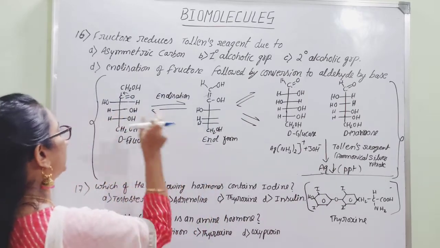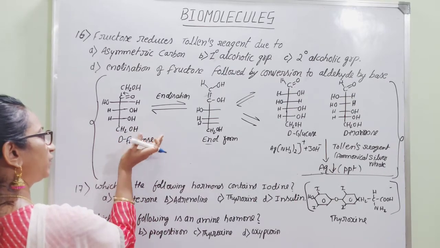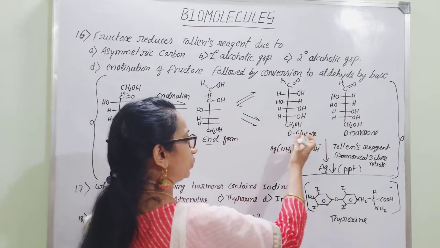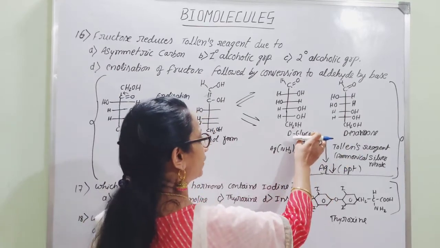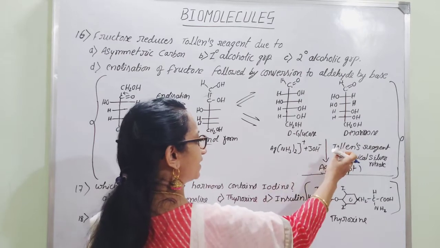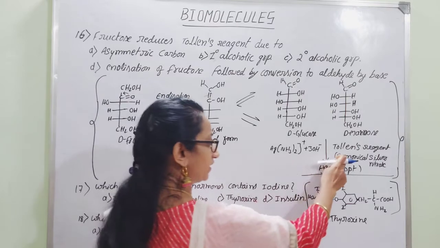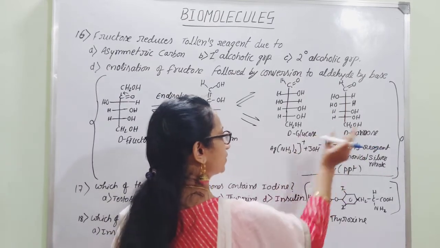Because of the alkali medium, a certain quantity of fructose undergoes enolization to give glucose and mannose, which participate in this reaction. Here fructose is not reducing Tollens reagent directly; it is glucose and mannose that reduce Tollens reagent.